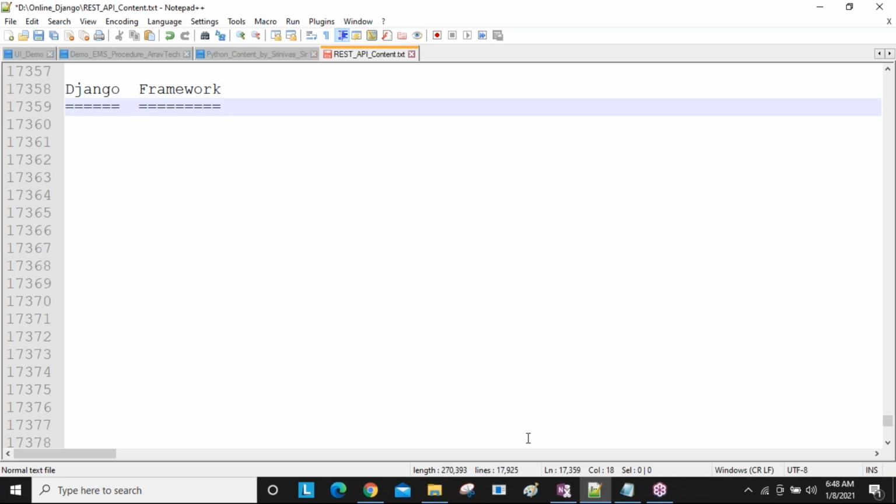So Python with MySQL, we did that when you were learning about Python communication with the database. Python with the MySQL, we did what modules are required, like these all things. And then Python with MongoDB also.